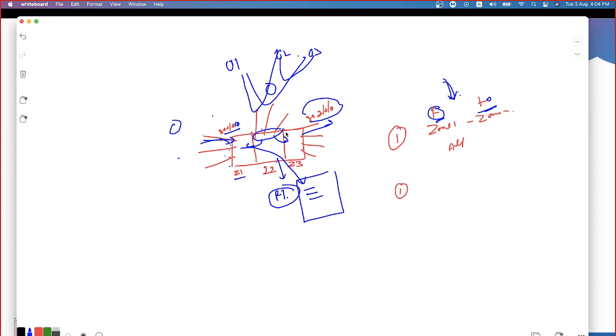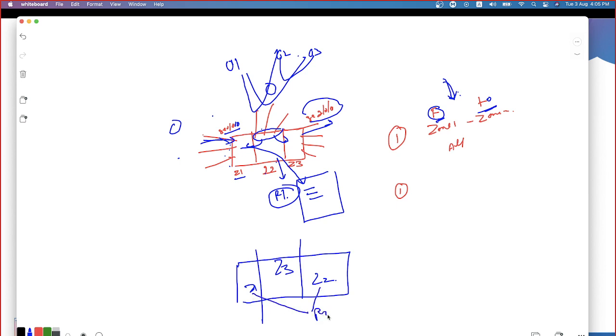How is this possible? What I can do is, this is my zone 1 and this is my zone 3, zone 3 and zone 2. I can attach zone 1 and zone 2 to one routing table and zone 3 alone into another routing table. I can do that. Have you heard about VRF?